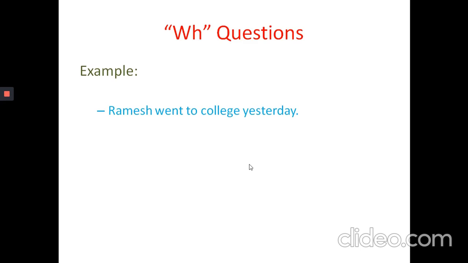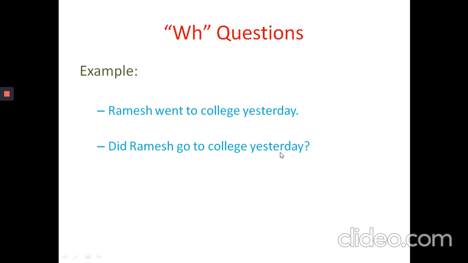Let us analyze the next example. Ramesh went to college yesterday. So the question for this sentence is, did Ramesh go to college yesterday? In this sentence we have two keywords. They are 'to college' and 'yesterday'. Now we can remove any one of the keywords and introduce a WH word. For example, let us remove 'to college'. Did Ramesh go to college yesterday?